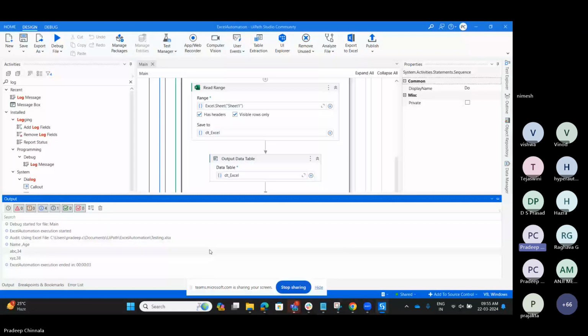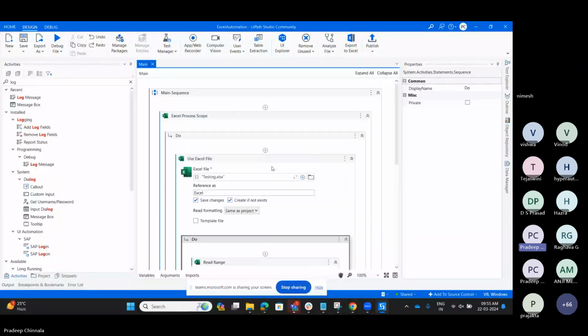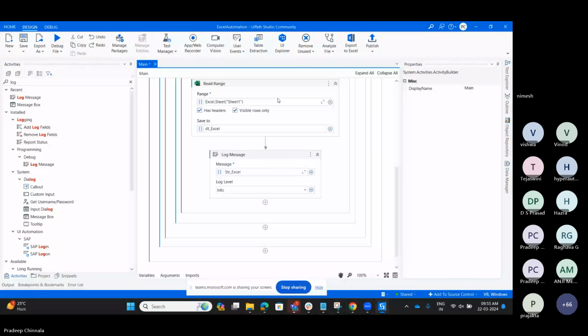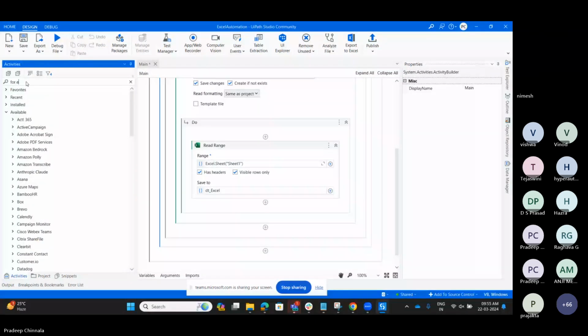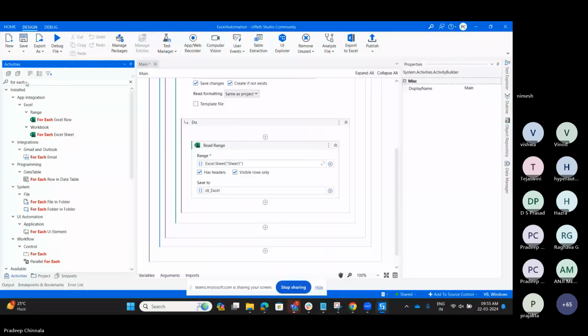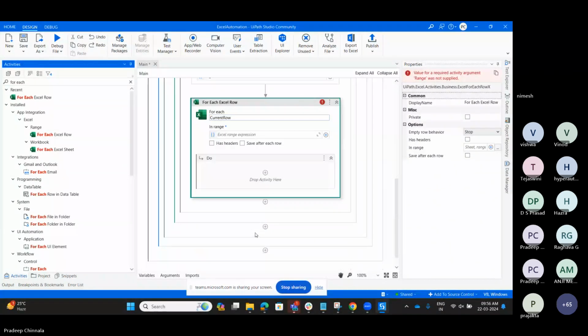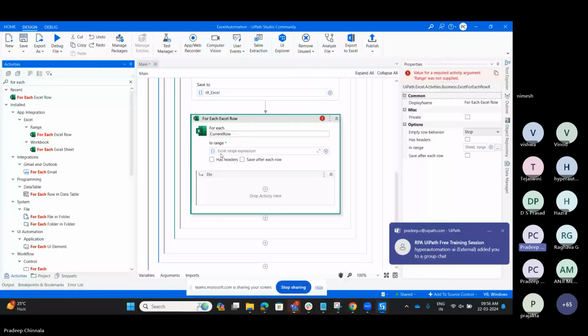But if you want to read the data in each line, then we have to use the for each. Let me show you how to read the data of each row. I am going to use the for each Excel row activity.